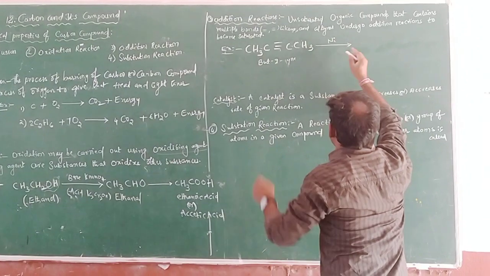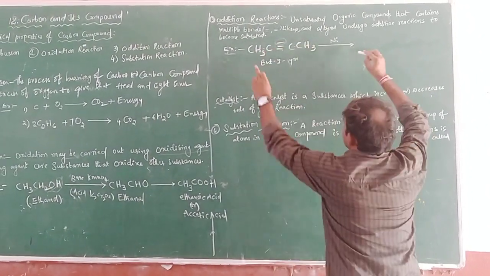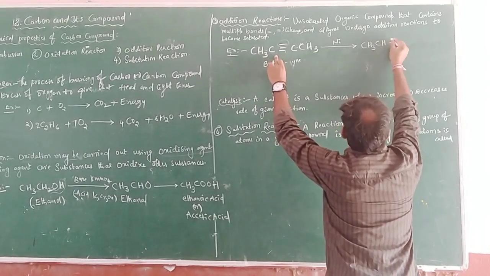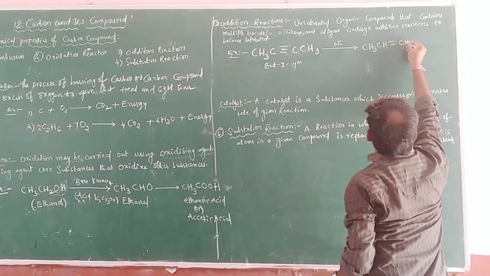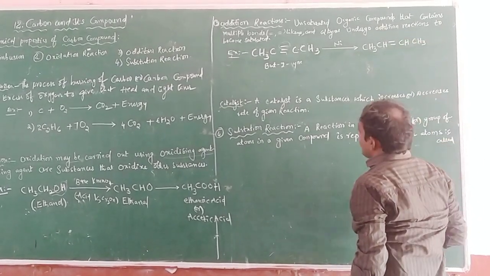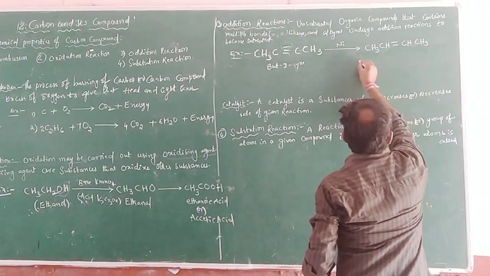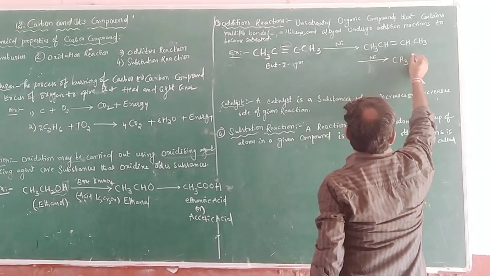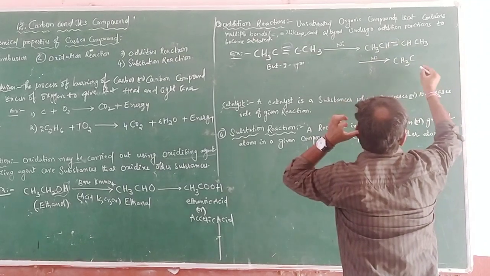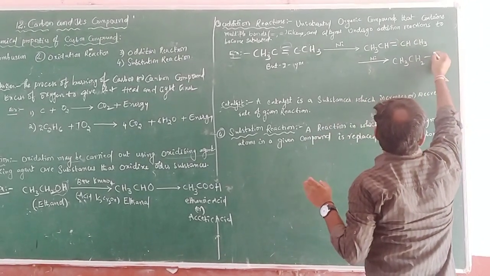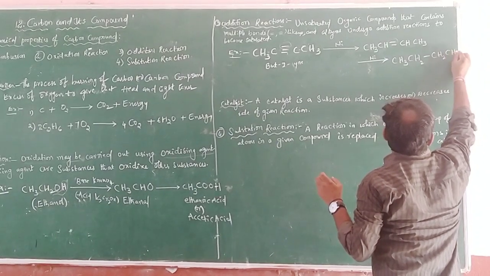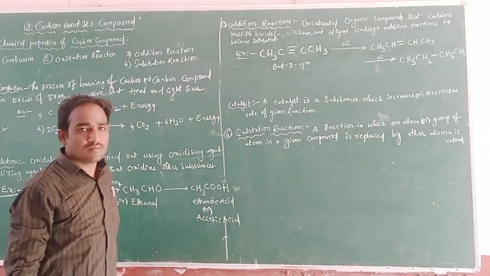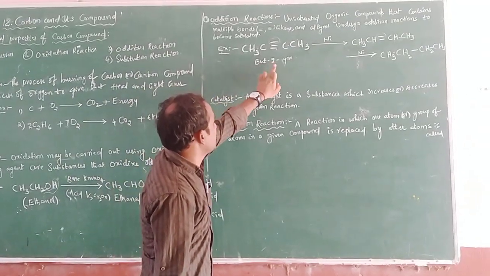With the catalyst nickel, here we will remove one bond. So here CH3 CH double bond CH CH3, and one more thing will give rise to, with catalyst nickel, CH3 CH2 CH2 CH3 if we lose one more bond. So we know this formula, but-2-yne.